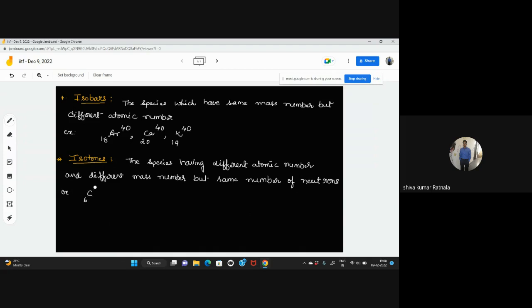carbon 6-14, nitrogen 7-15, oxygen 8-16. In this one, how many neutrons are there? 8. And in this one also 8 neutrons, and in this one also we have 8 neutrons. The number of neutrons is the same. And next we are going to discuss isoelectronic species.